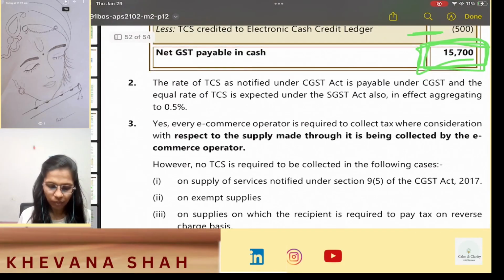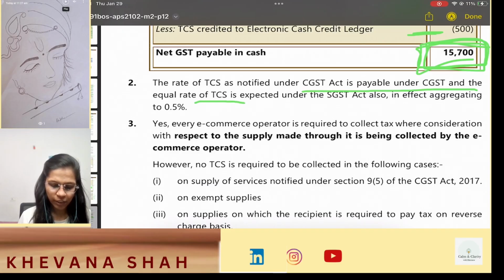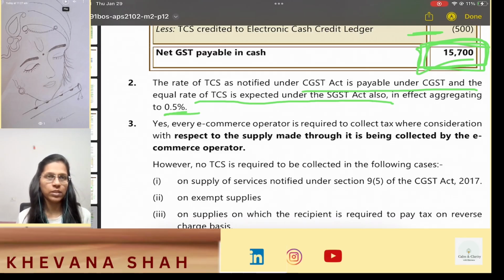The rate of tax as notified under the CGST Act is payable under CGST, and an equal rate of TCS is expected under the SGST Act also, in effect aggregating to 0.5%. So 0.5% is a combination of CGST and SGST. It is the total amount. It is not 0.5% for CGST and 0.5% for SGST. It is 0.25% for both SGST and CGST.